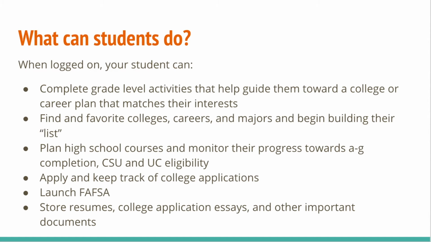Students can find and favorite colleges, careers, and majors to begin building their list. And then planning those courses for high school, monitoring their progress, again, making sure that we're keeping our students lined out with their A to G courses, those college prep courses, just so they have that opportunity to transfer to a 4-year if that's what they choose to do.